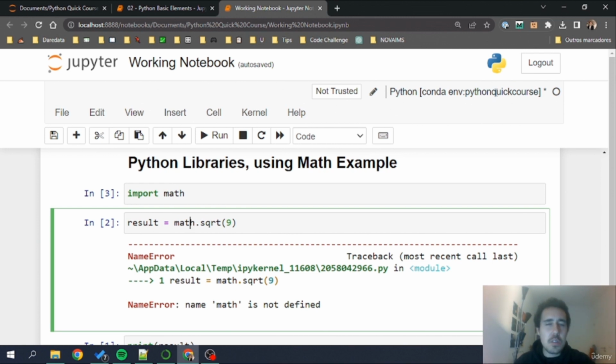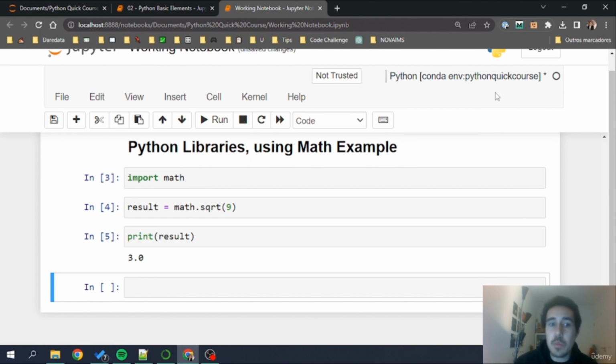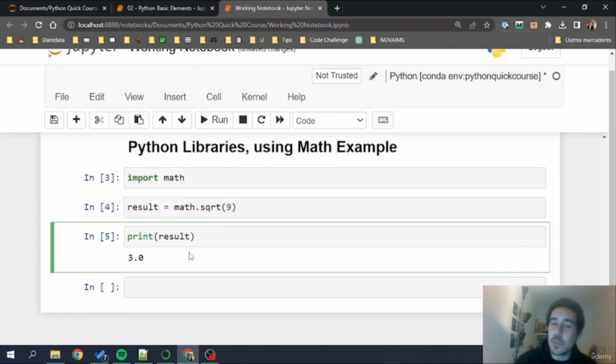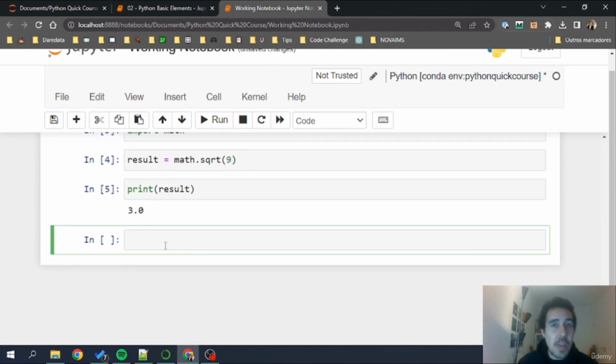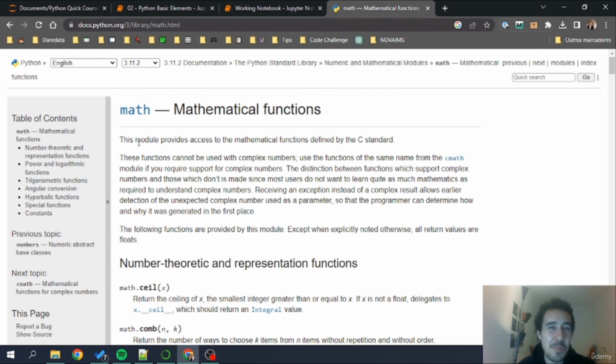Now, as we are here, I'm going to run result. Now, of course, result is able to execute now because math.sqrt is now available as I imported math, and I can do this result as well. With math, we have opened a whole new Python world. I'm going to go to Google and search for math library Python. And as you can see here, the first result is this math in the context of Python. You can also call it module because this is a Python library that's already accessed when you install Python. If you want to call it module, it's the most correct term for beginners.